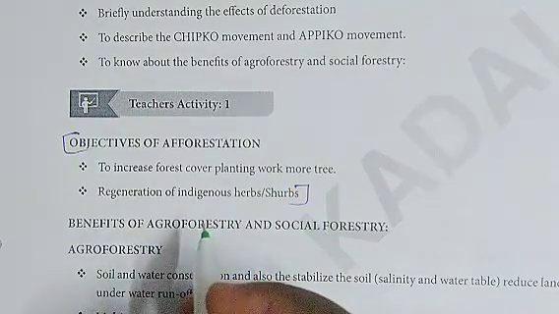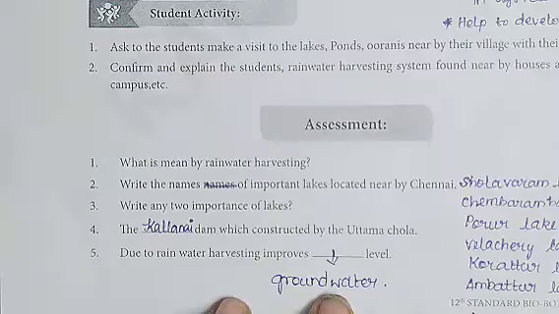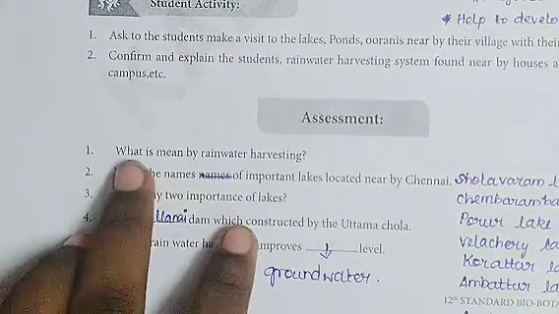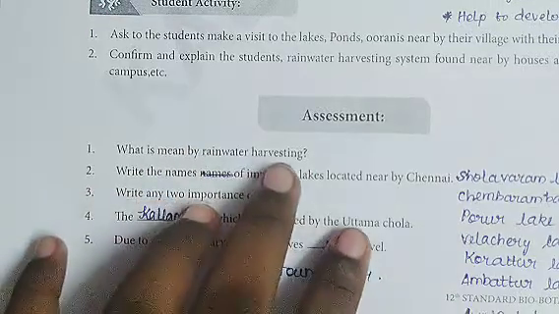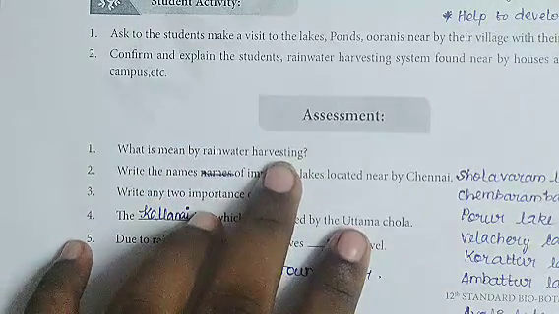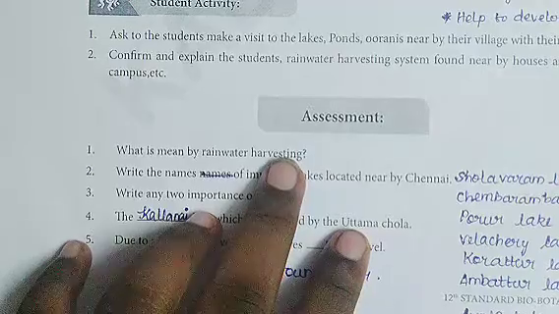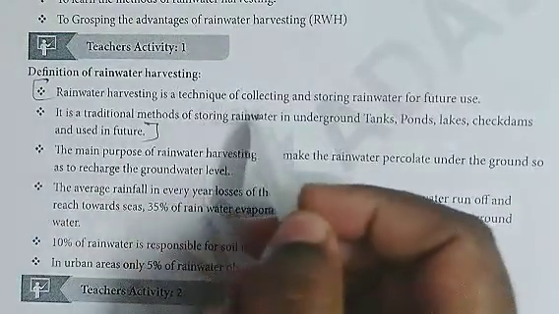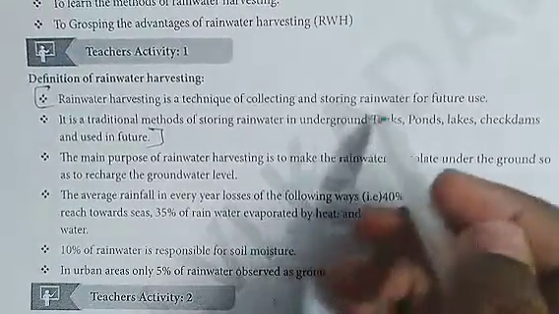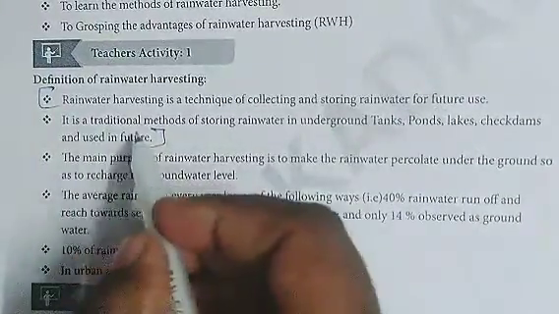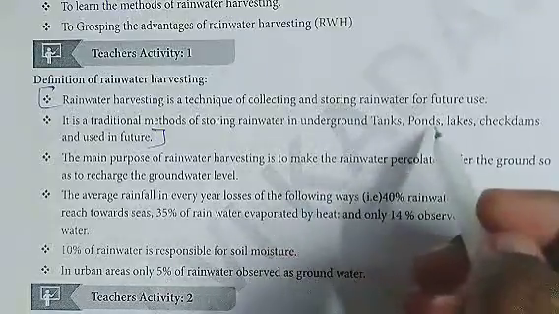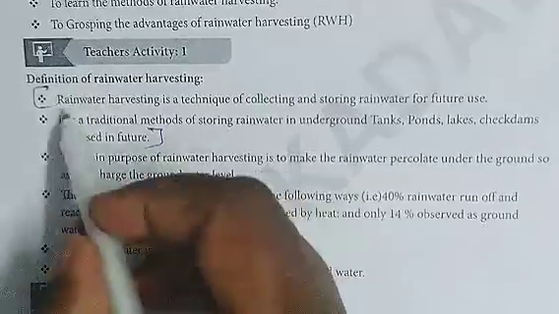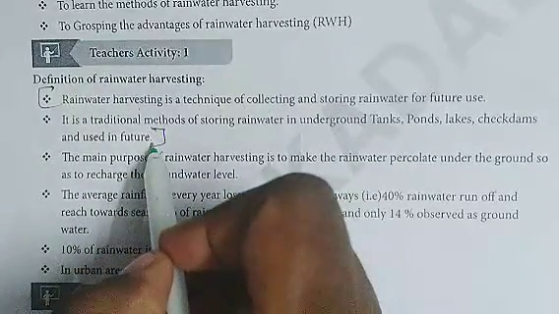Now moving on to Unit 13. Next, Unit number 13, assessment answer. First question, what is meant by rainwater harvesting? The answer starts from here. Rainwater harvesting is a technique of collecting and storing rainwater for future use. It is a traditional method of storing rainwater in tanks. The answer starts from "rainwater harvesting" till "future".